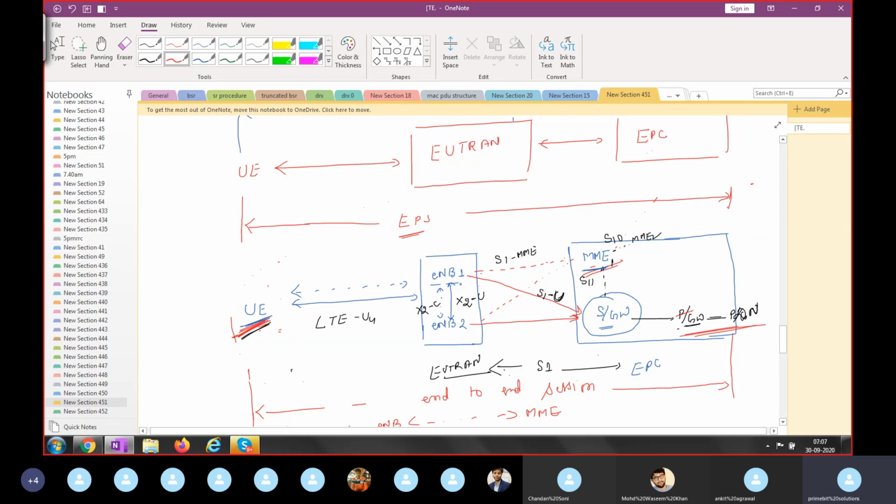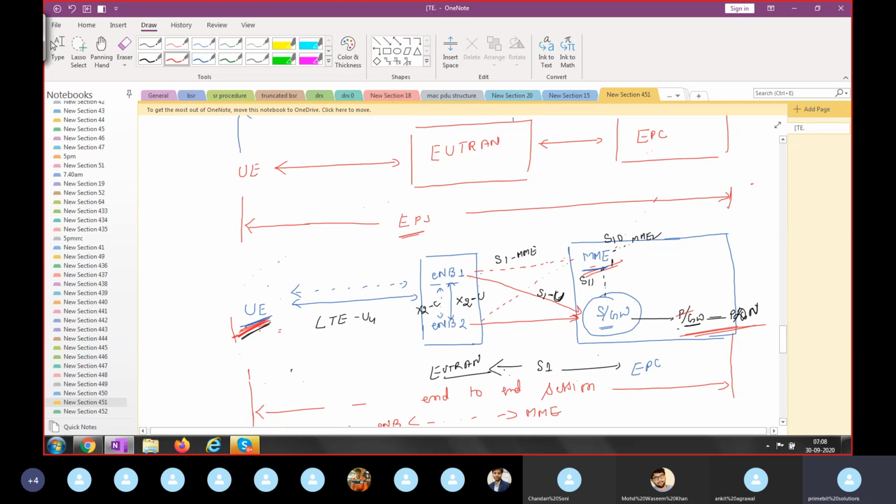Because this hardware is not doing anything. Within this hardware, there will be some software which will control everything. As I say, suppose your resources will be managed. So how will the eNode manage the resource? If I am transmitting gmail.com, it means I need less resource. If a user is watching a live cricket match, he needs more resource. So how does the eNode handle this? For this service we give more resource, for this service we give less resource, which means everything is programmed. Just like your brain, in different situations you understand how you have to react. The same thing applies to all these entities: the protocol is wireless software that will control this entire hardware.